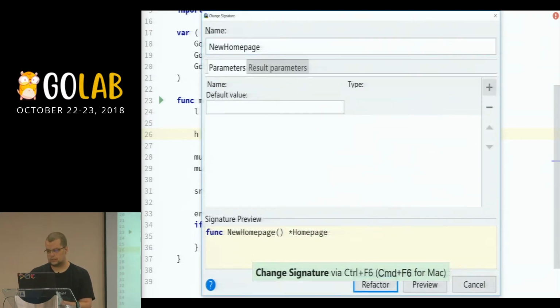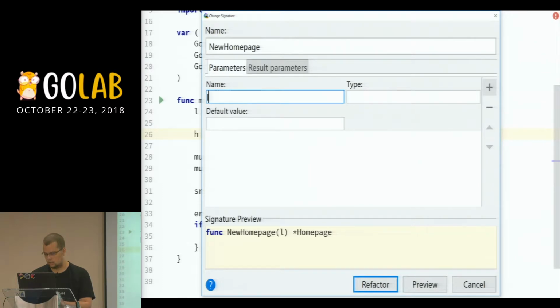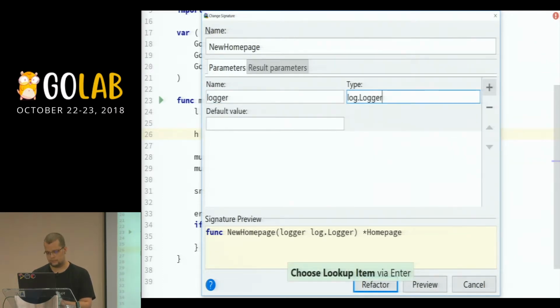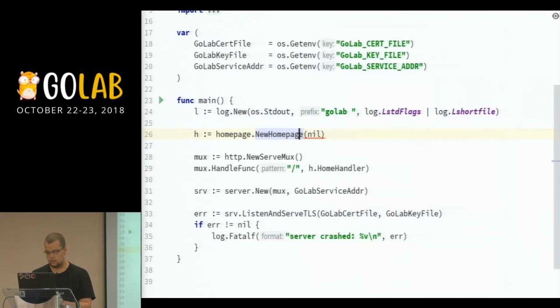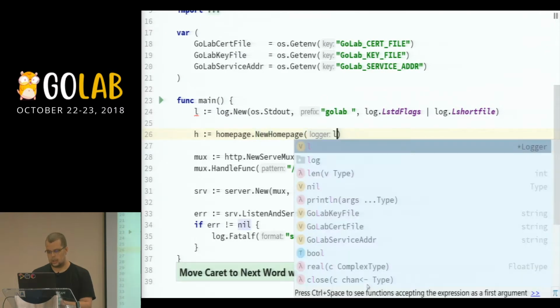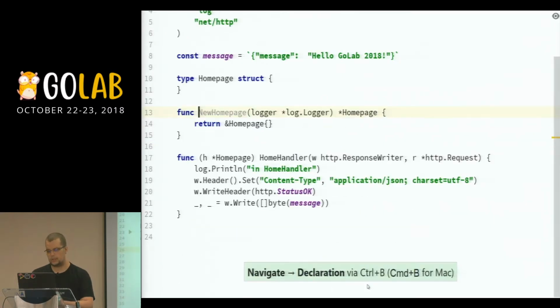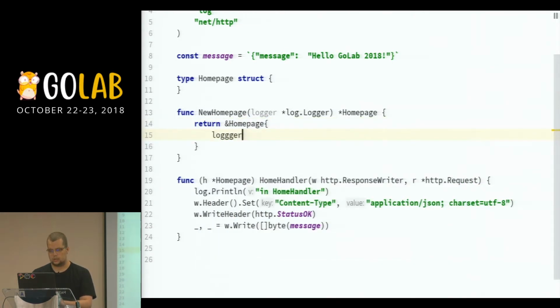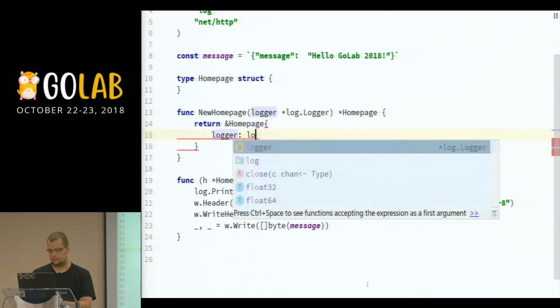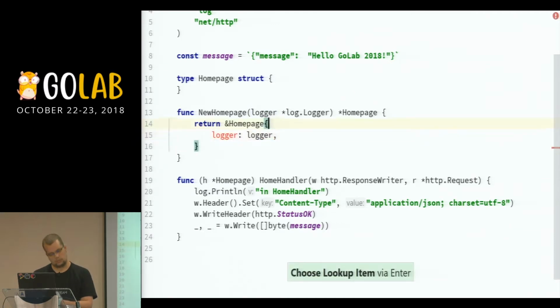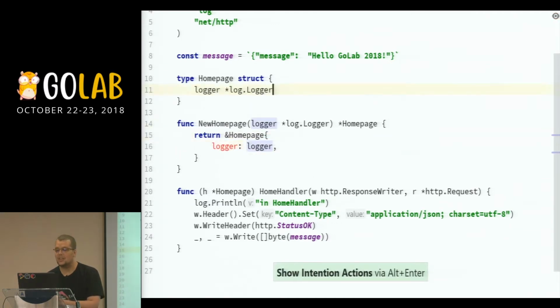We want to accept a logger, which is of type logger, and I think it's a pointer, if I remember correctly. Okay, I'm gonna pass this on to the home page. Here, I'm gonna add the logger field. I know, it's a bit boring, but we'll get to the fun stuff in a second.